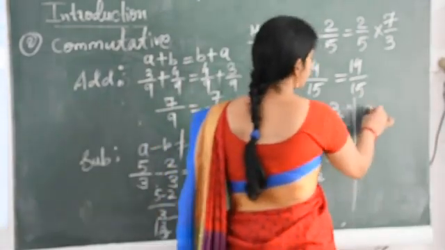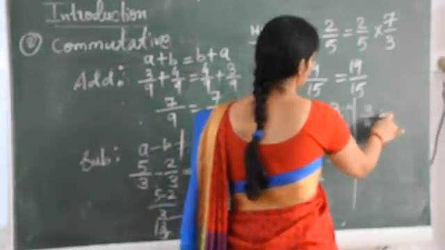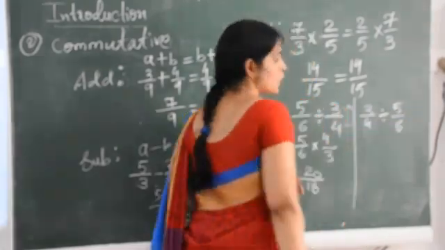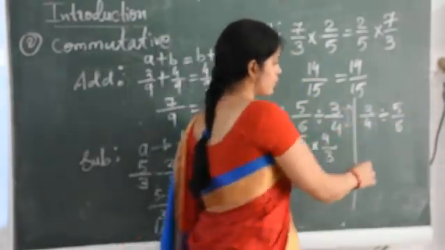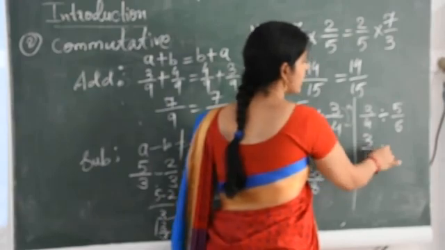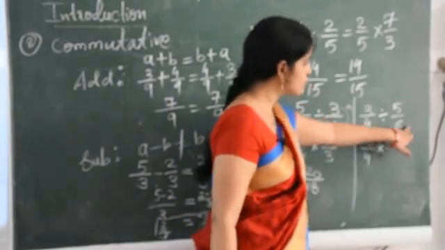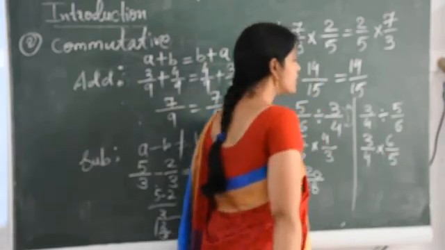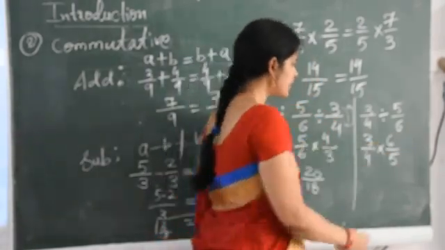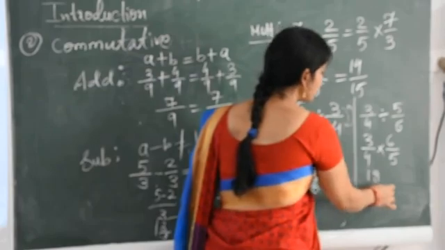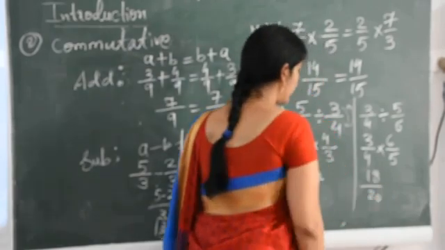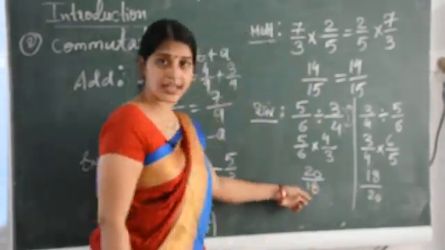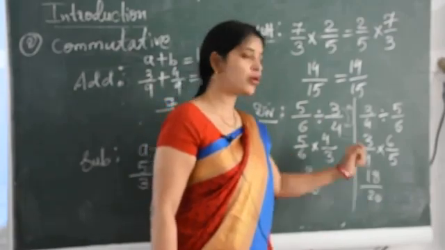Now b divided by a. Okay. So 3 upon 4. Now divide, again convert into multiply. So this one goes up. So this is 6 upon 5. Now multiply them. So 3 6s are 18 and 4 5s are 20. So this is 20 upon 18 and this is 18 upon 20.